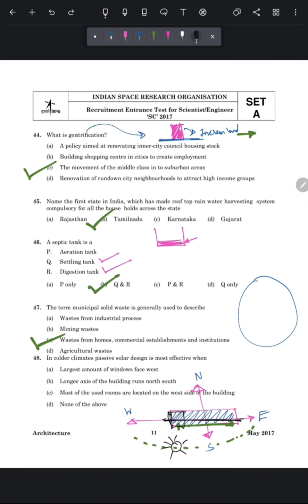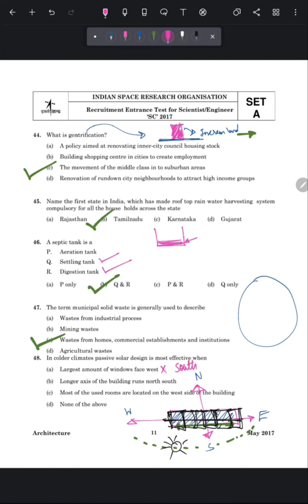Similarly, the location of rooms should be in this way, so that it will get the proper sunlight throughout the day. Therefore, rooms should face towards the south. Now get back to the question and read the statements one by one. Statement A is, largest amount of windows face west. So this is a false statement because the window should face towards the south.